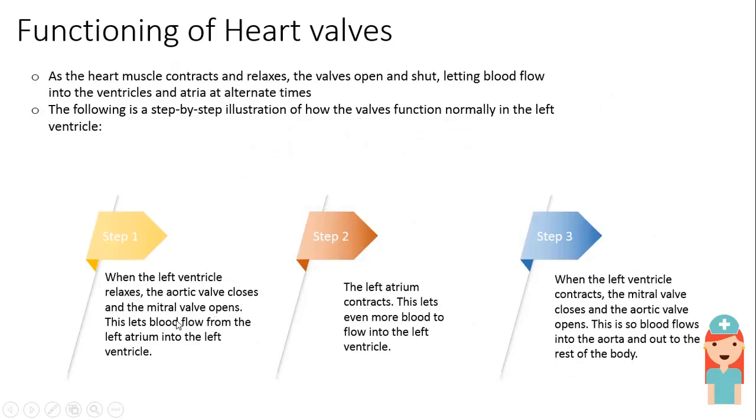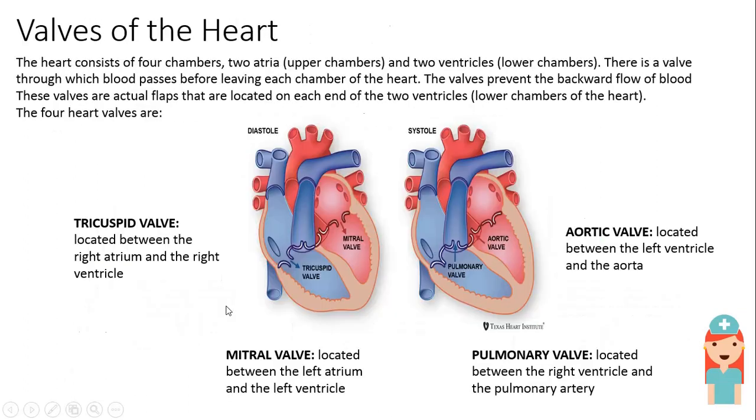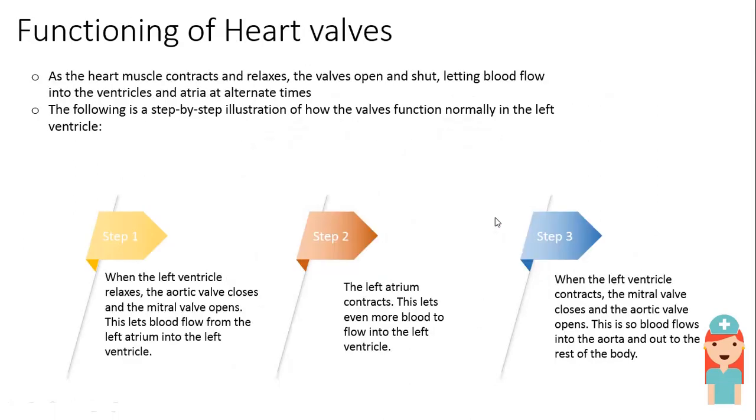The aortic valve will be closed, whereas the mitral valve will be open, so that the entire blood passes from the left atrium to the left ventricle.